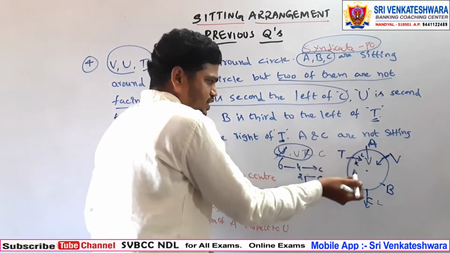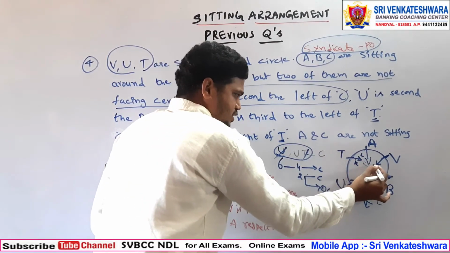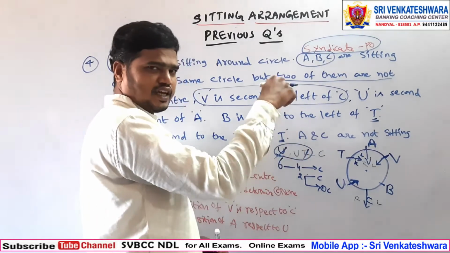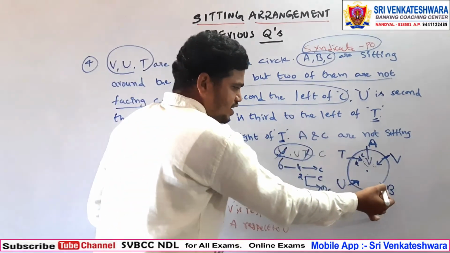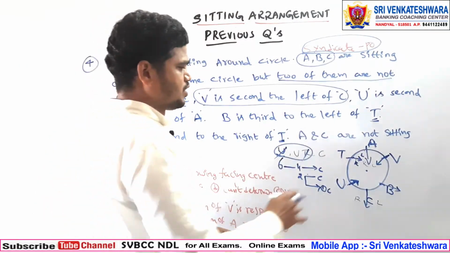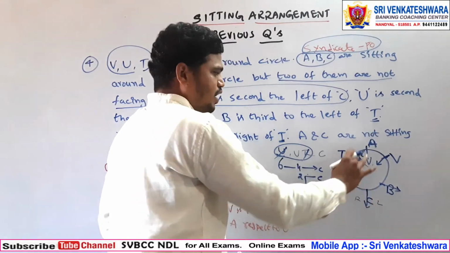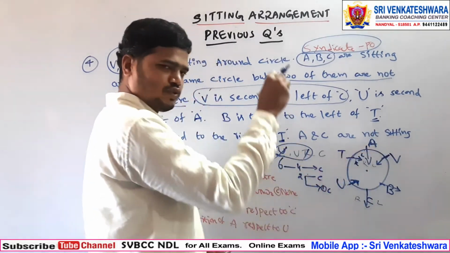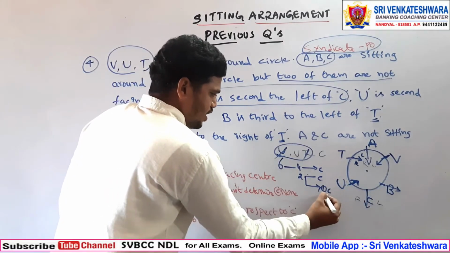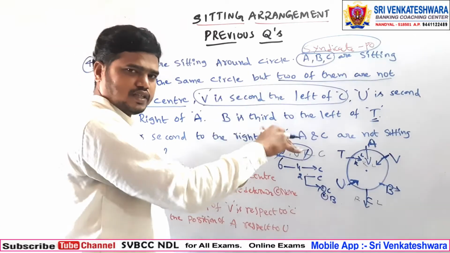So first and second, nothing but this is the right and this is the left. A is toward the center means automatically B is away from the center, because 2 are away from the center, 1 is toward the center, automatically all remaining 3 are toward the center.